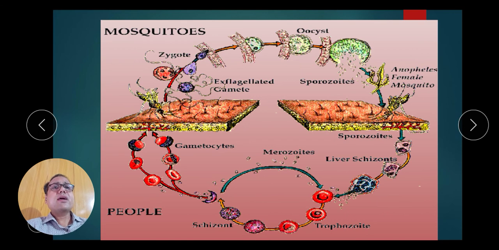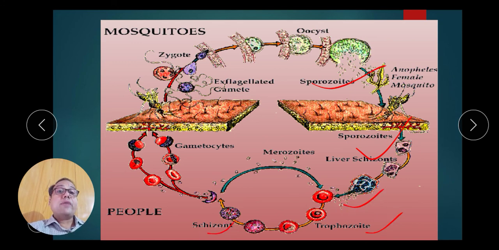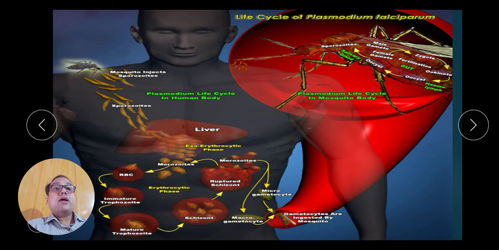Again, this is the life cycle. It starts from the sporozoite, then enters the liver, then in a blood cell it is converted into various stages, that is amoeboid, trophozoite stage. Then it is converted to gametocyte and goes into the next mosquito to form zygote and oocyst, and takes part in meiosis to form sporozoites. So this is again the complete life cycle of the plasmodium.